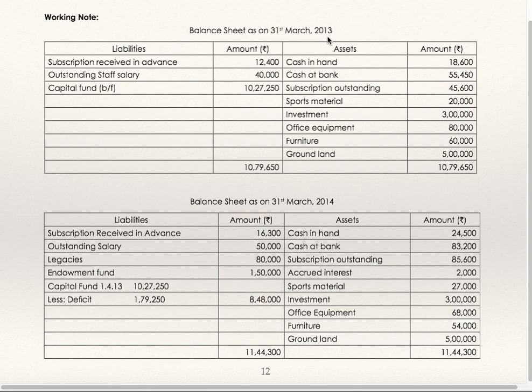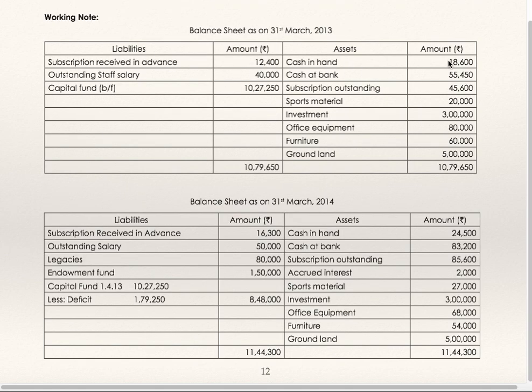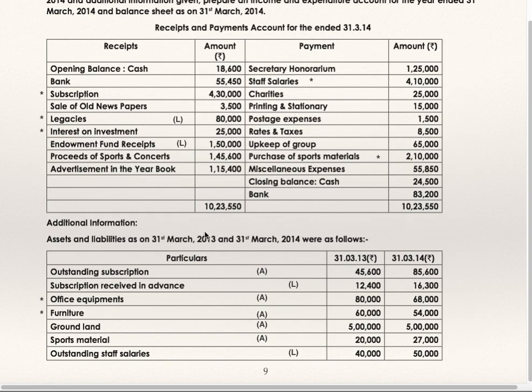Balance sheet as on 31st March 13 is the opening balance sheet. Opening cash and bank: cash in hand 18,600, cash at bank 55,450. Additional information, this is the column of opening assets and liabilities.